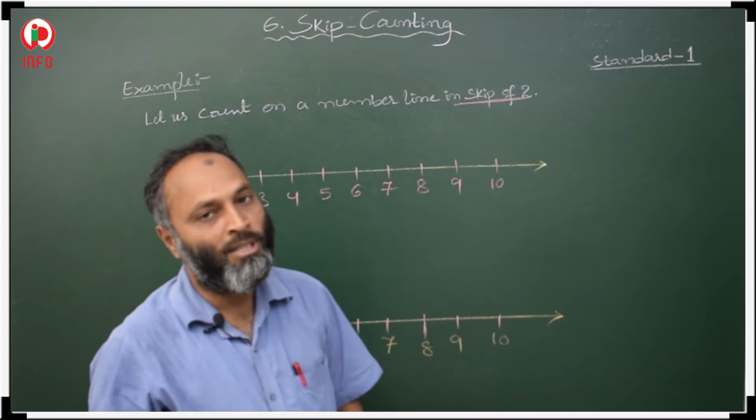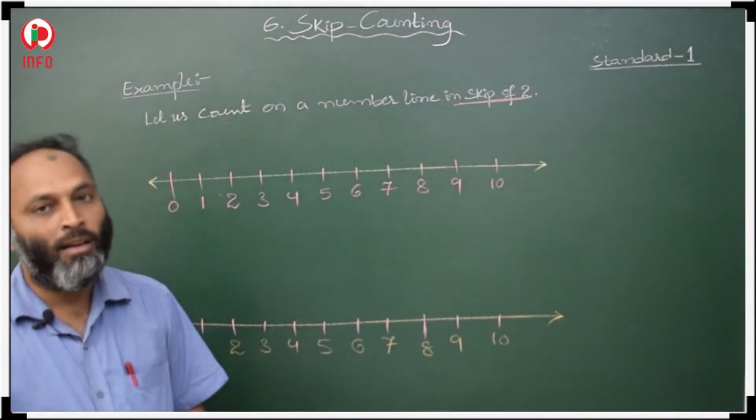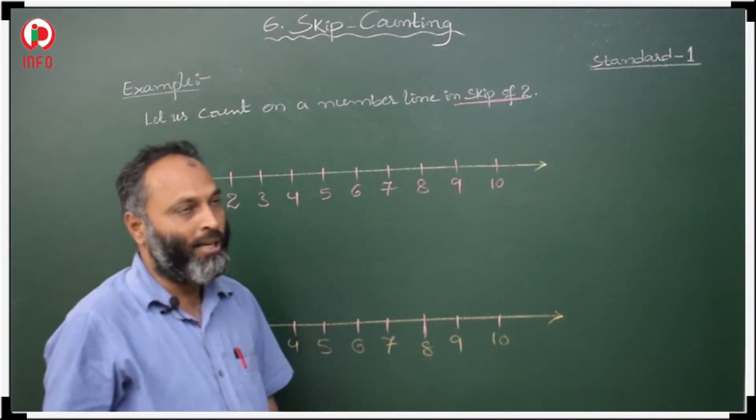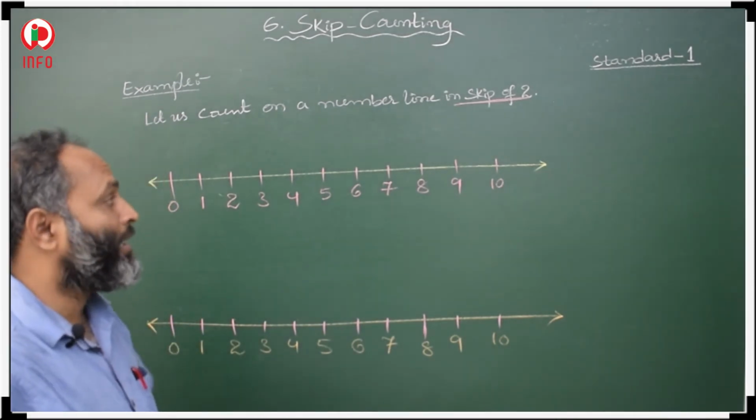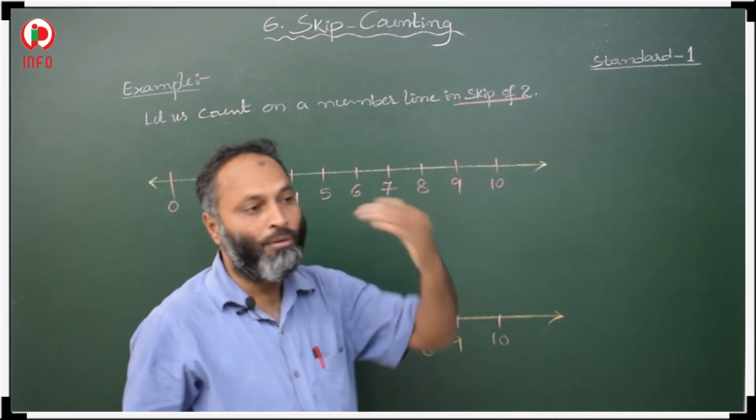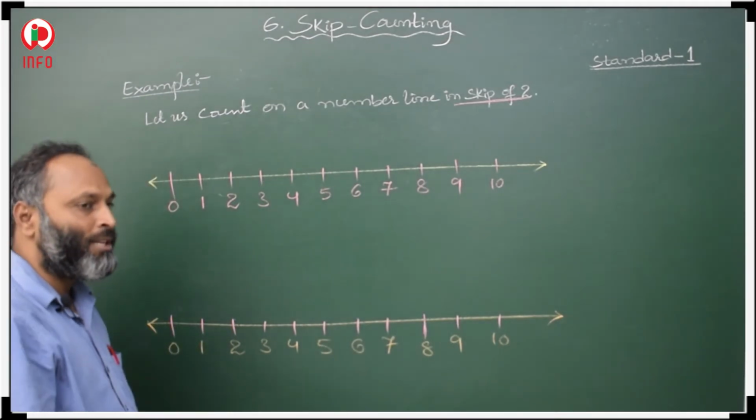We have to write the numbers 0 to 10 on the number line. Then what is given here? Skip of 2's, which means every 2 steps we have to check.